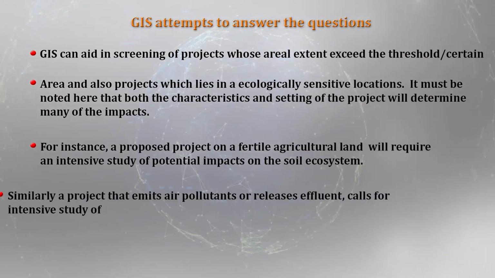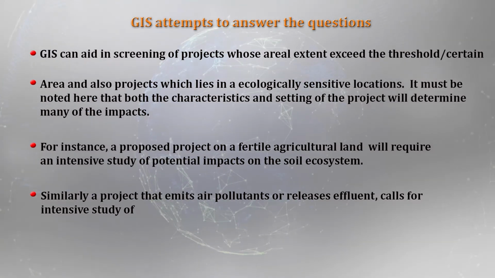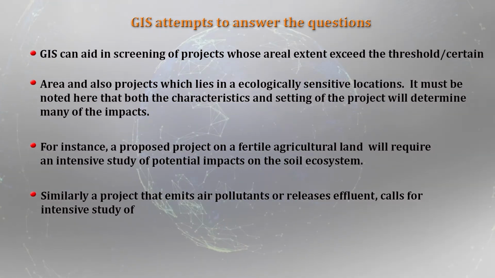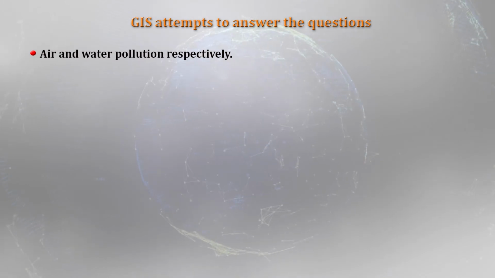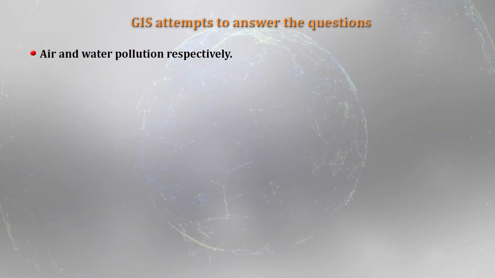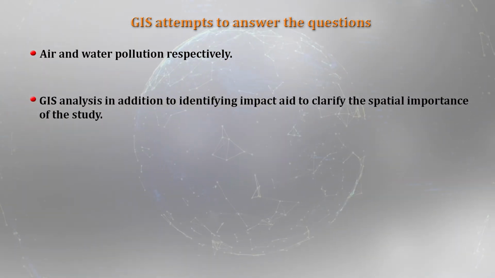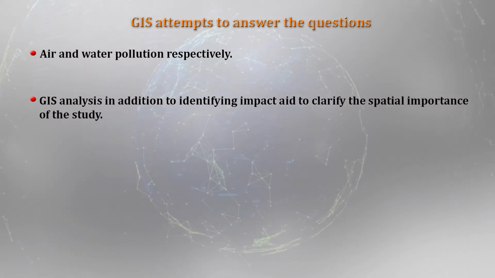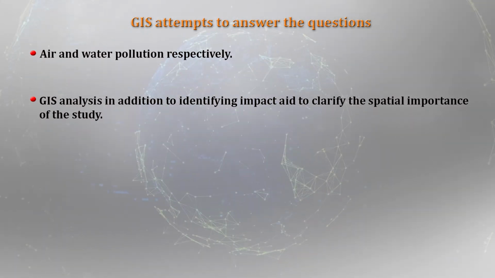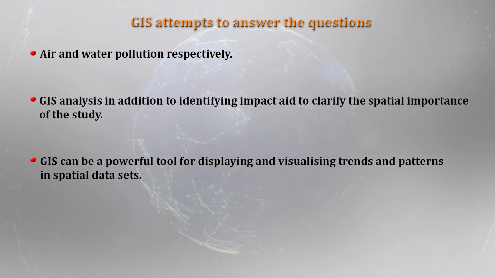Similarly, a project that emits a pollutant, an air pollutant or a water pollutant, calls for an intensive study of air and water pollution. If it is air pollutants, definitely we need to look at the air pollution aspect. More intensive study is required on that aspect. And when you look at the GIS analysis, in addition to identifying the impacts, it also helps to clarify the spatial importance of the study, because whenever you talk about the spatial, it goes hand in hand with GIS.